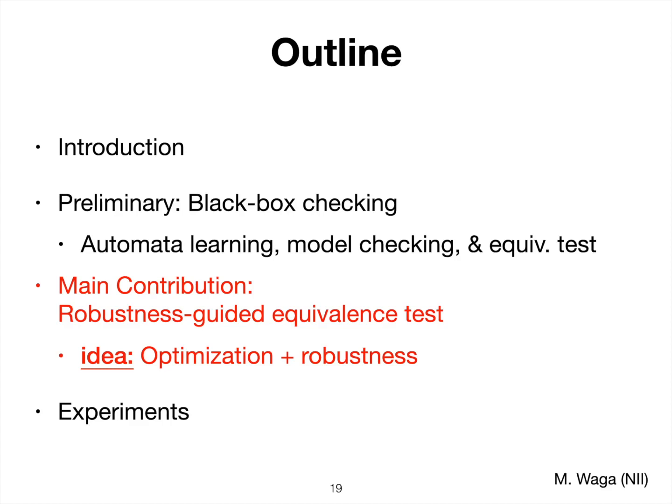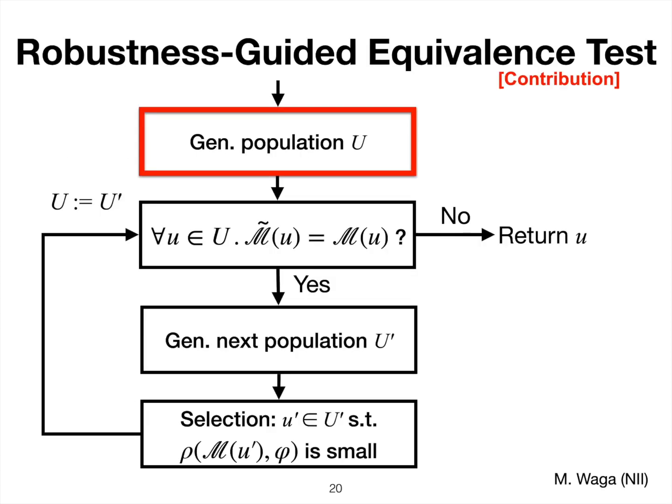The idea is to use robustness and optimization. So this robustness-guided equivalence testing consists of these loops. First, we generate population, this U. This is a set of the candidate input signals.